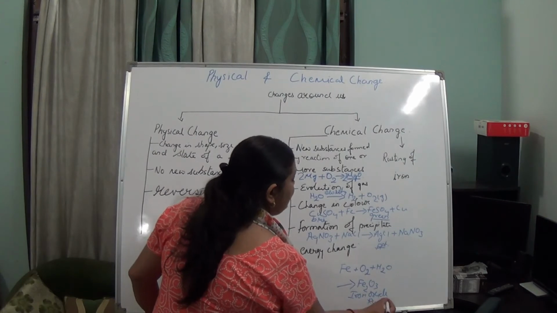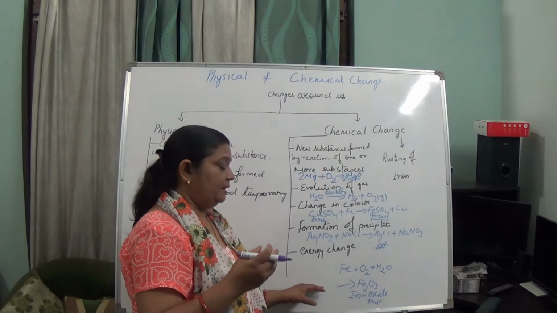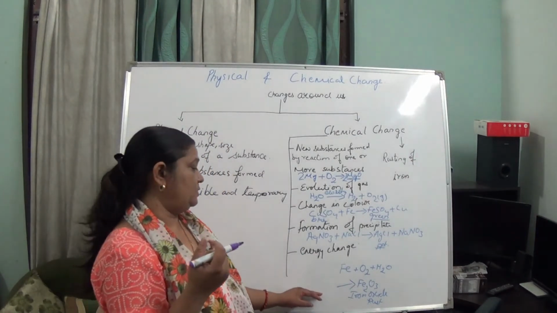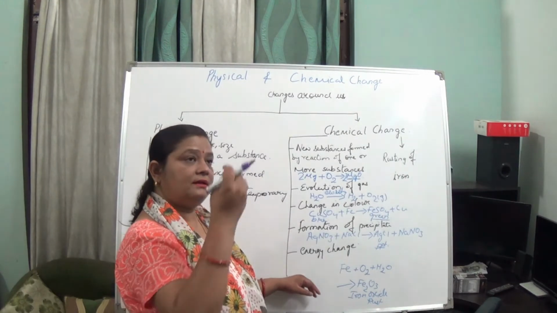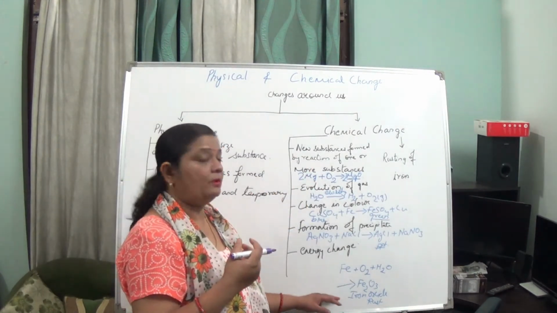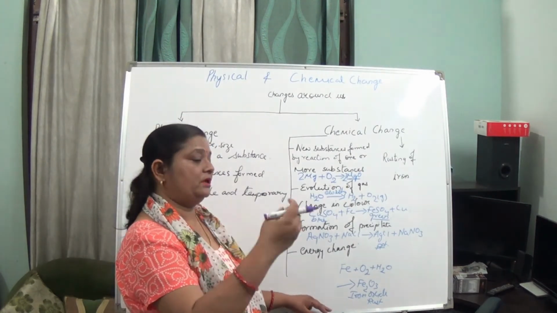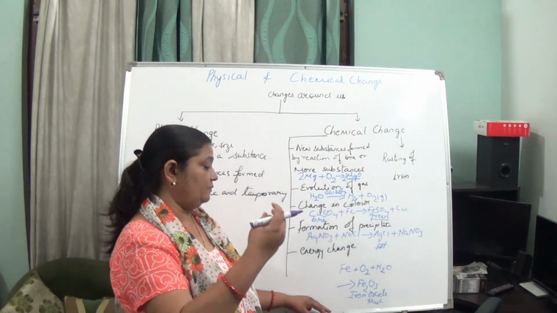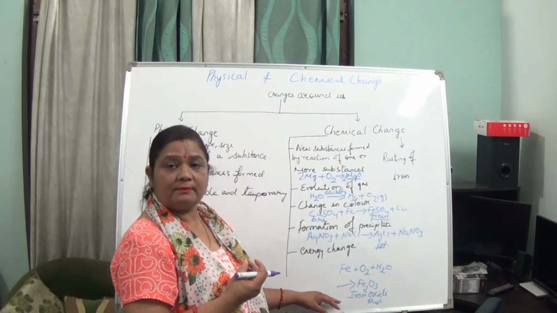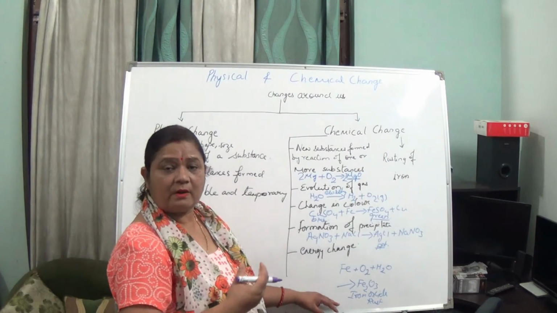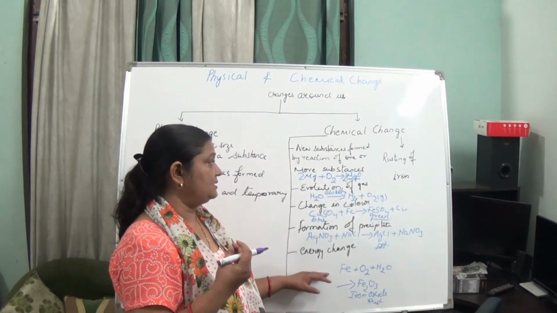This rust is dark reddish brown in color, and it appears like a flaky substance on the iron objects. Iron reacts with oxygen and water to form iron oxide, which coats the upper surface of the iron, and this is rusting of iron.